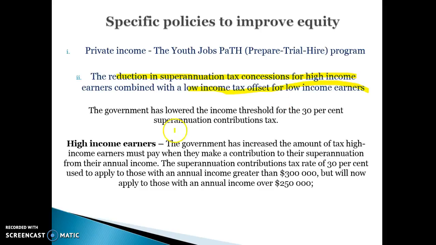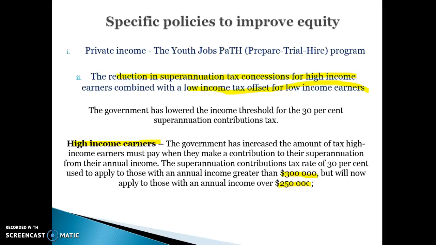So any money that high income earners pay on their superannuation used to be 15% up till you got to $300,000. Now it's going to switch from 15% to 30% once you hit $250,000. So essentially any money they're putting into their superannuation from an income of anything above $250,000 will be taxed at 30% instead of 15%. And that makes quite a considerable difference because they'll be paying an extra 15% tax on any super contributions above $250,000. So the high income earners are going to be paying considerably more tax now on their superannuation contributions.